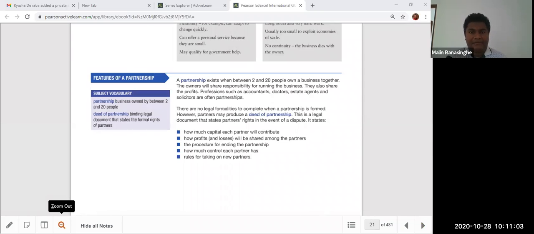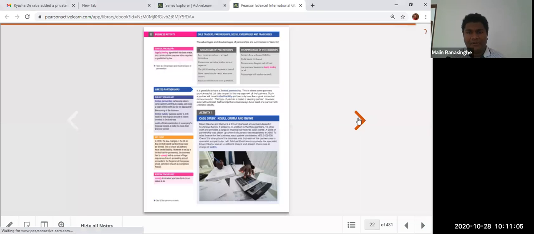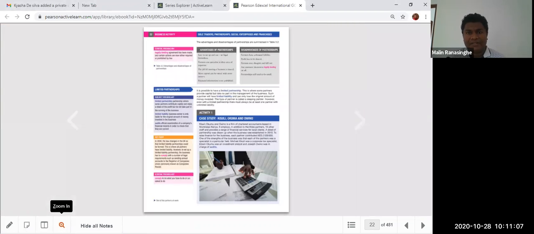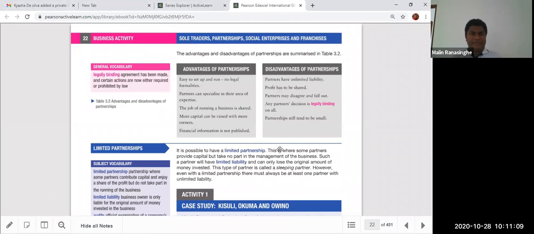Now the main advantages and disadvantages of the partnership organization. The main advantages of a partnership are that it is easy to set up and run, with no legal formalities, and the partners can specialize in their areas of expertise. Partners can be specialized doctors, engineers, lawyers, or accountants, and you can use this expertise for the business.